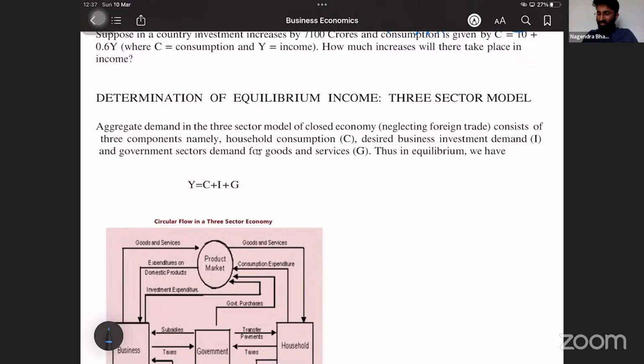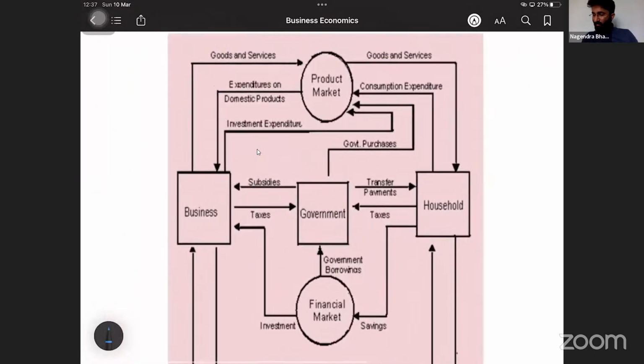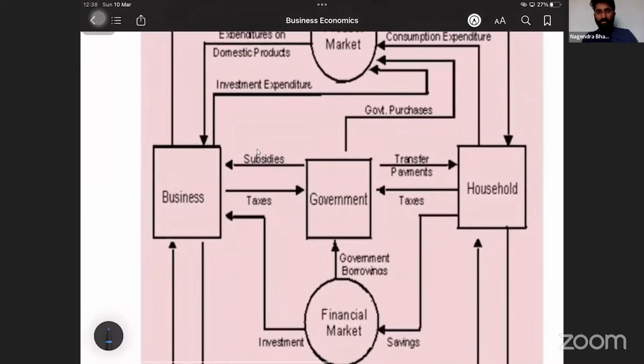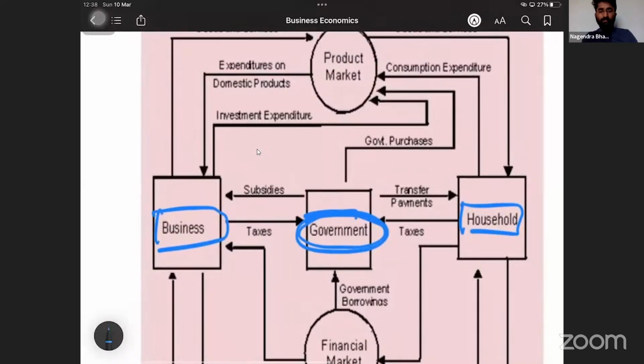One sector extra here. People, directly go to this diagram. We will directly go to this diagram and see which is that one sector extra, that is government. Business was already there. Household was already there. There is one sector extra, which is the government sector. What is the relation between household and business? Household and business we know. Business and government, household and government, what is the relation, sir?